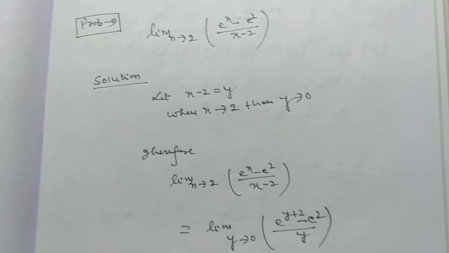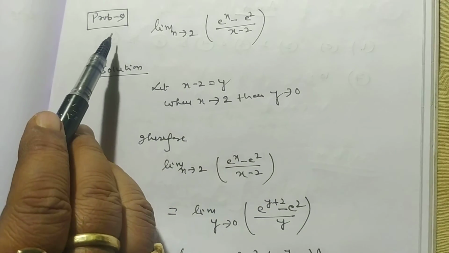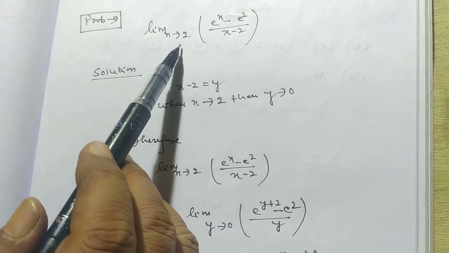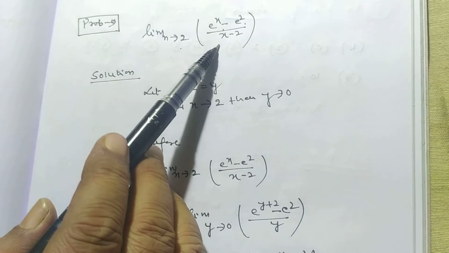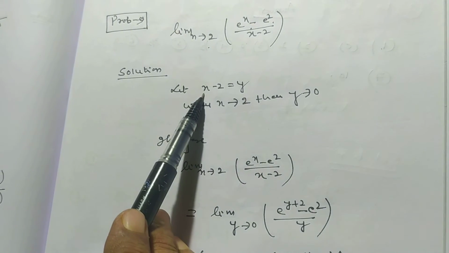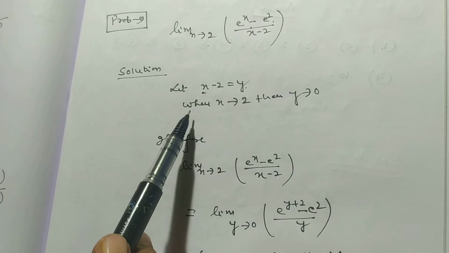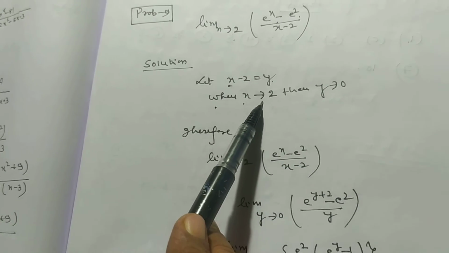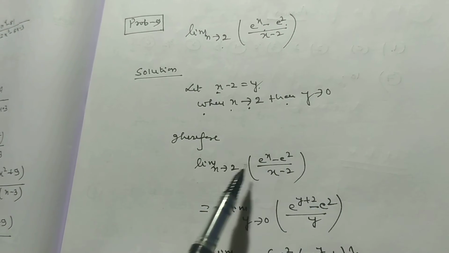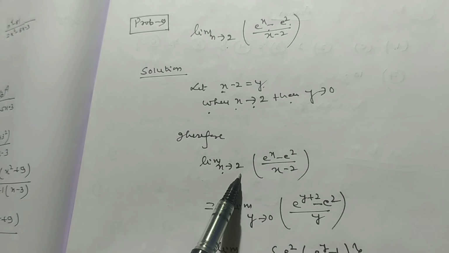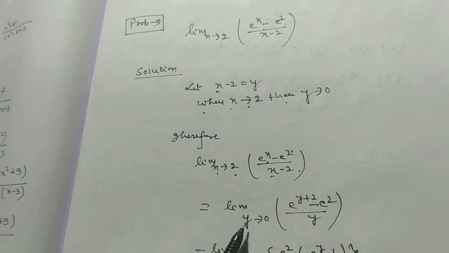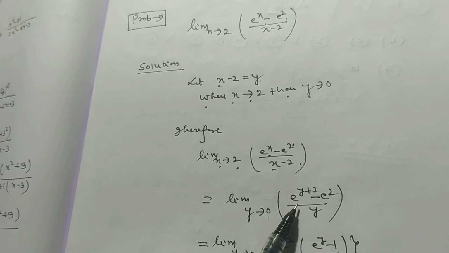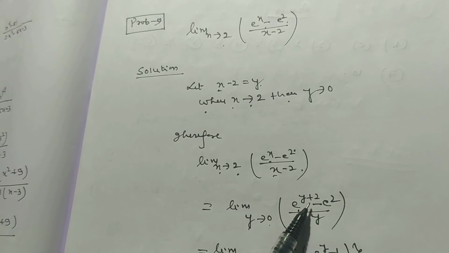So my dear student, now I want to solve problem number 9. Limit x tends to 2, (e to the power x minus e square) divided by (x minus 2). Consider here x minus 2 is equal to y. When x tends to 2, then y tends to 0. So write limit x tends to 2, (e to the power x minus e square) divided by (x minus 2) is equal to limit y tends to 0, e to the power y plus 2.